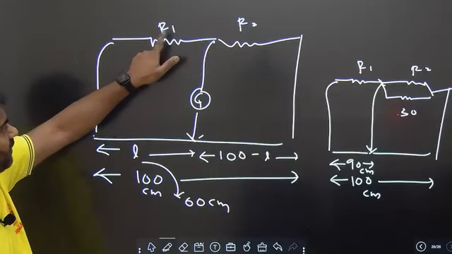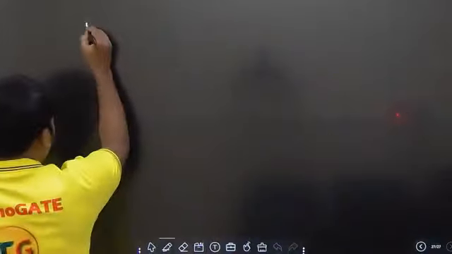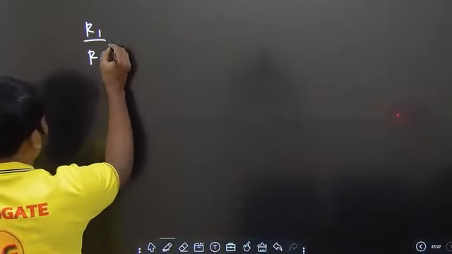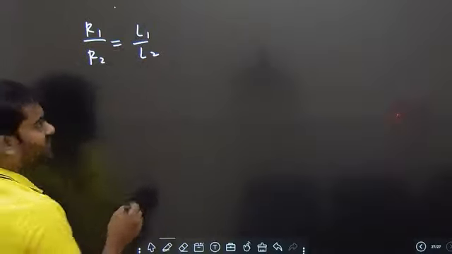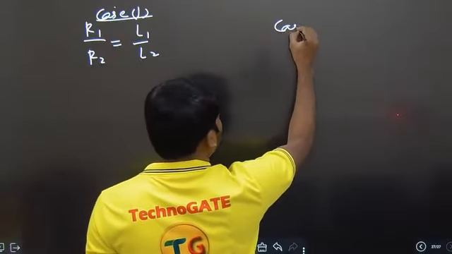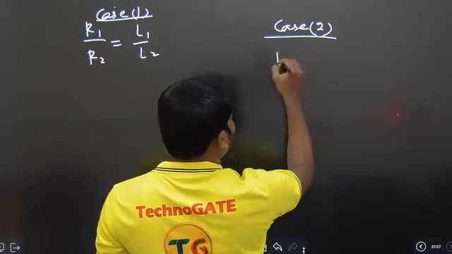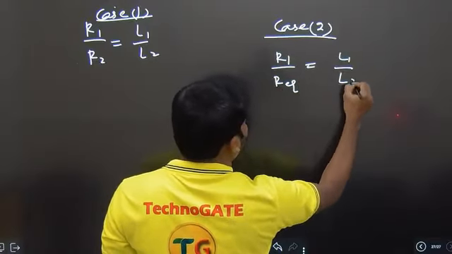First of all, R1, R2 are there. We have the equation R1 by R2 is equal to L1 by L2. Case 1, I believe it is visible. Second case, R1 by R equivalent is equal to L1 by L2.